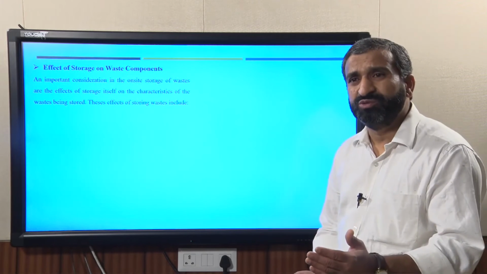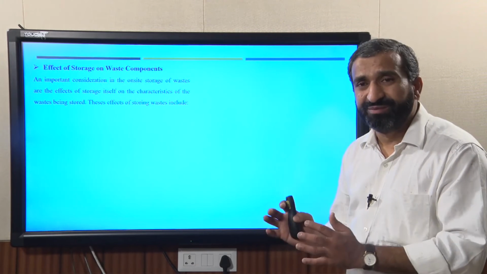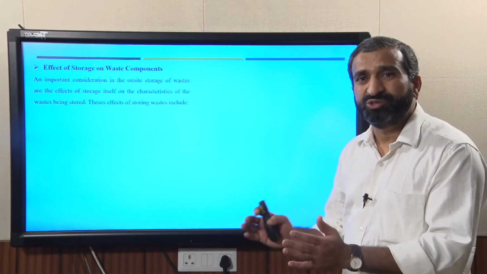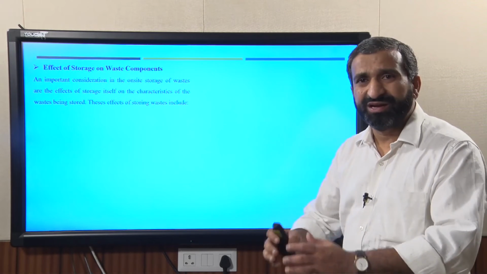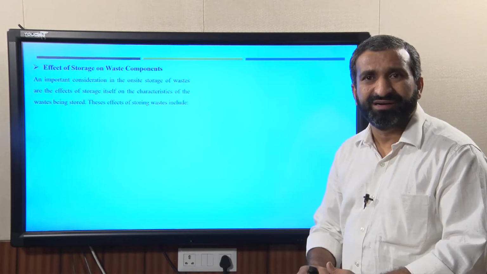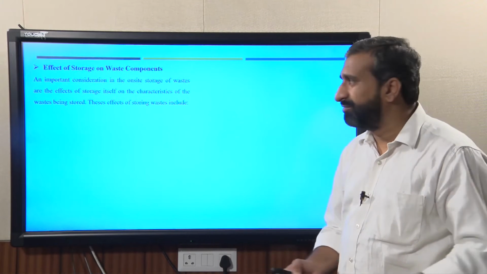So, we need to be very serious about this important issue before storage of such waste, whether at household level, apartment level or any community level.